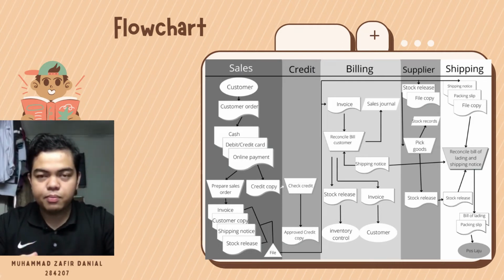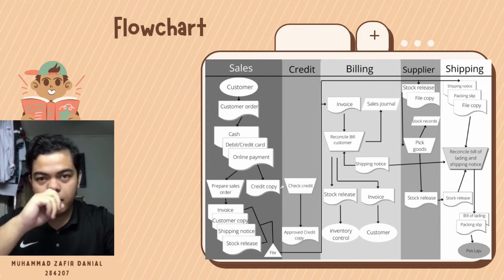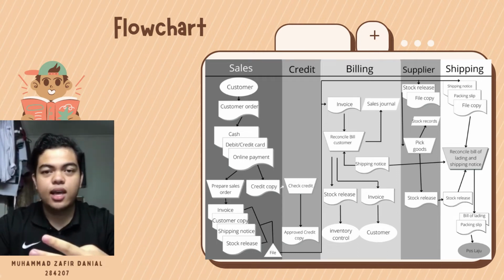If the customer buys a small quantity, they can use cash. If the customer wants to buy a huge quantity, they can use a debit or credit card or online payment. The sales department will prepare the sales order and credit copy. For the sales order, they have to prepare 4 documents: invoice, customer copy, shipping notice, and stock release.